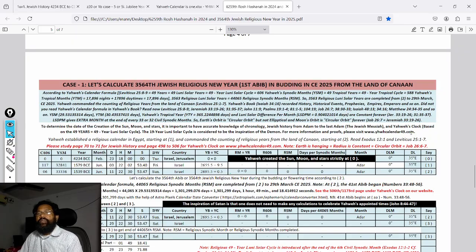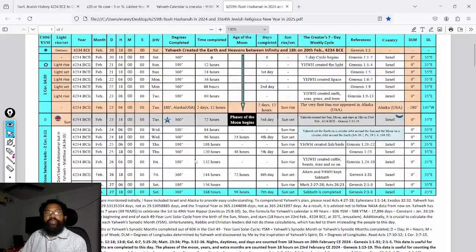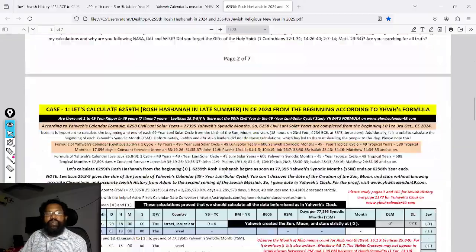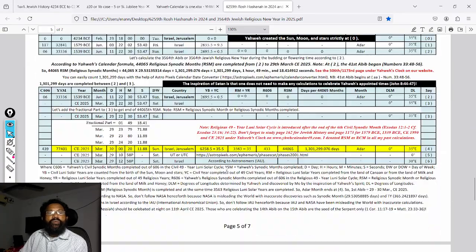the data for the beginning of each synodic month and tropical year and religious year also. So according to Yahweh's formula, see, 44,065 religious synodic months are completed strictly at 0 hour 20 minutes 12 seconds on 30th March 2025. At that particular date, the 77,401st Yahweh signed document is completed.